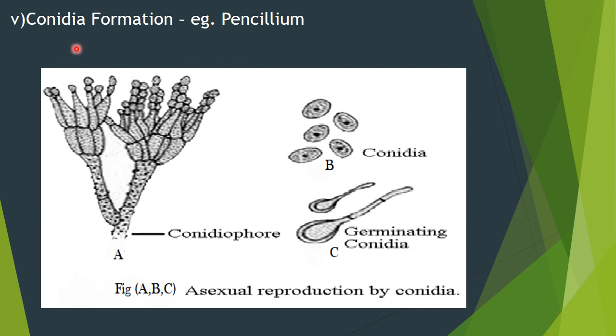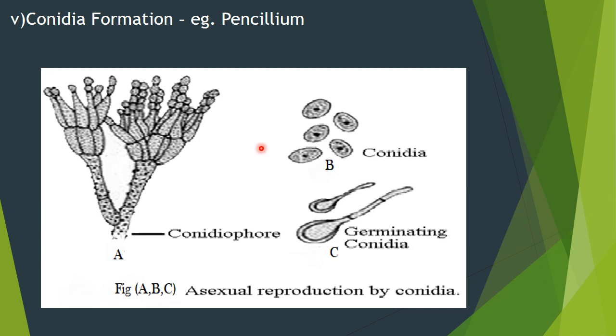The next example is conidia formation. Conidia are actually spores only. The spores formed in Penicillium are non-motile. Penicillium is a fungus. In algae, as in the example we studied before, there are motile spores, zoospores, you remember.